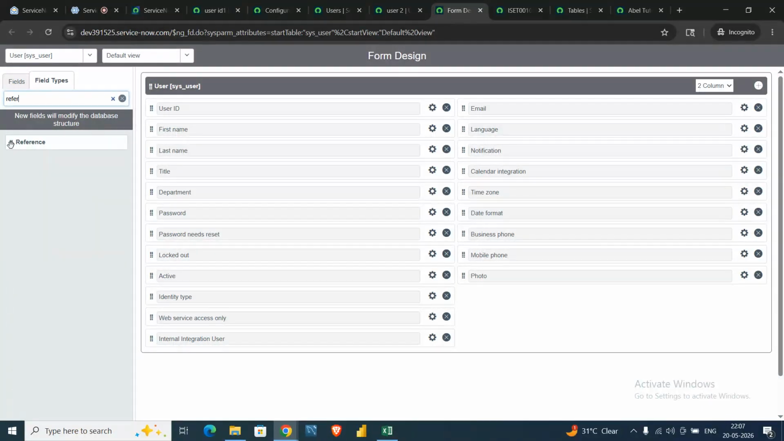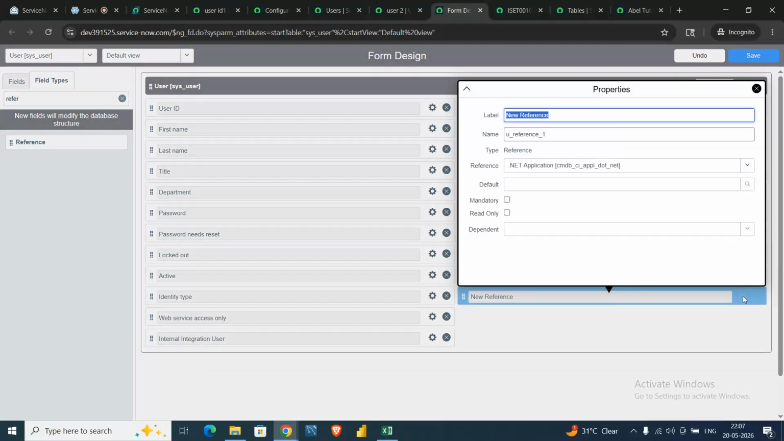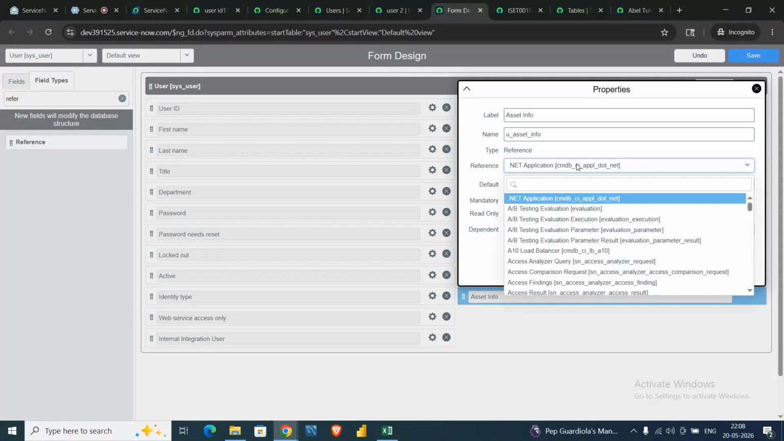Reference is a type of field which will populate the data according to another table. Let me show you how it works. I'll click on the gear icon and give a name to the field: asset info. Let me change the name as well: u_asset_info. And here, as you can see, the reference option is coming up.